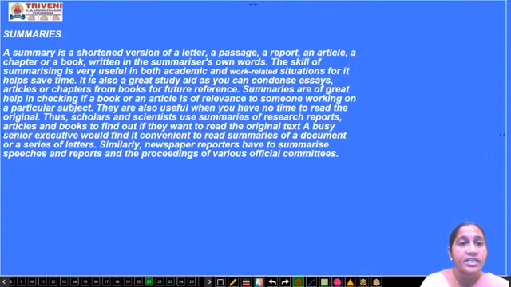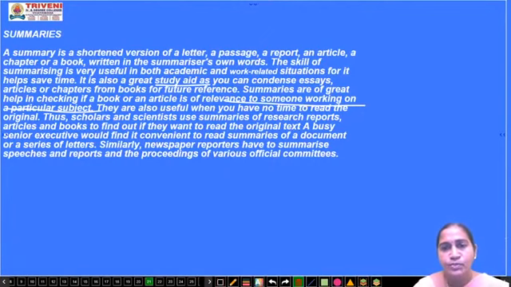It's a great study aid also, as you can condense essays, articles, and chapters from books for future reference. Summaries are of great help in checking if a book or an article is relevant to someone working on a particular subject. It will help in a research project. Someone is doing research in some field and wants some reference books. He can't read each and every author's book, so he will go through the summary, and if it's okay, he will issue that book.